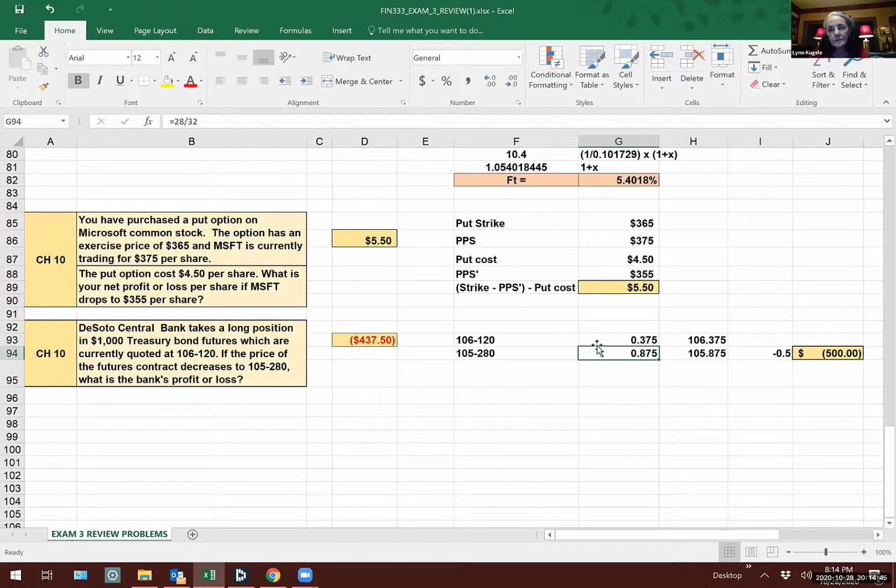12. There you go. It is 12 over 32. If that had another digit, if it was 125, it would be 12.5. This is 28 over 32. That's how they convert it. So the price is 106,375. You sell it, it goes down to 105,875. So you lose $500.